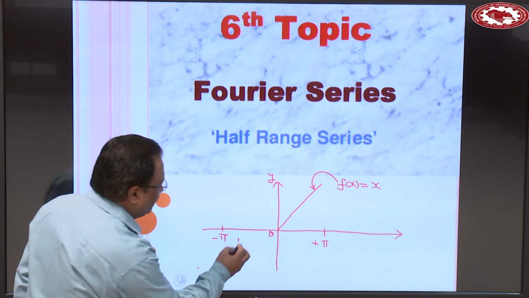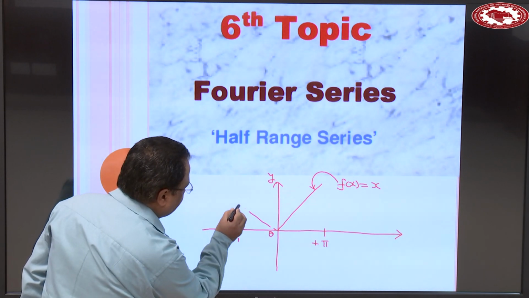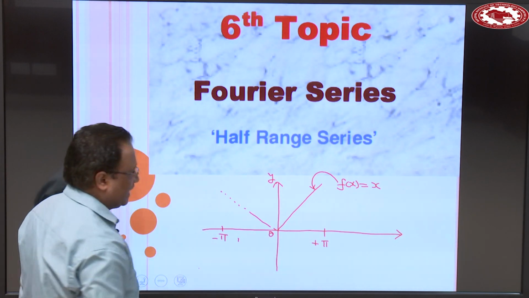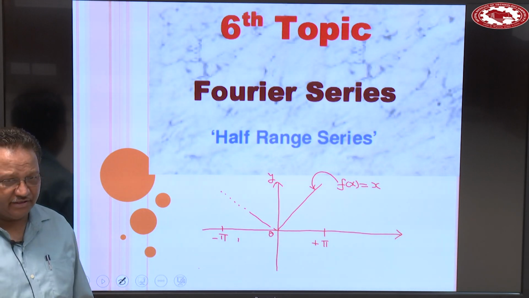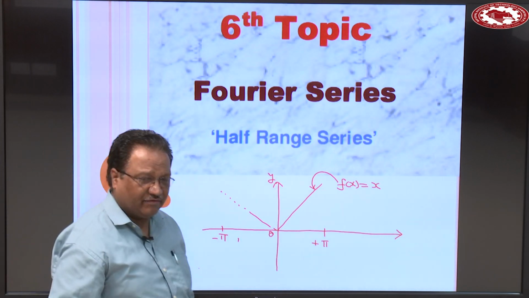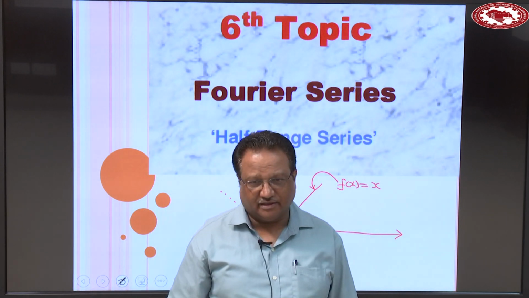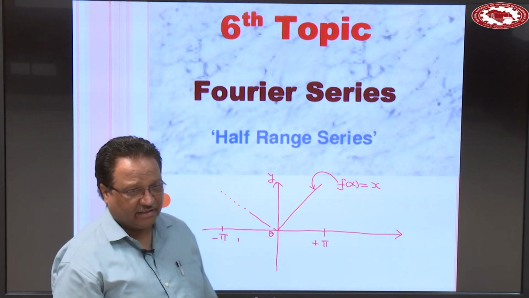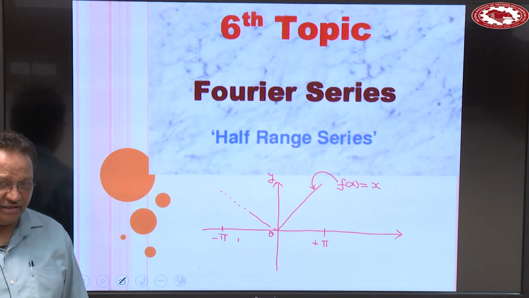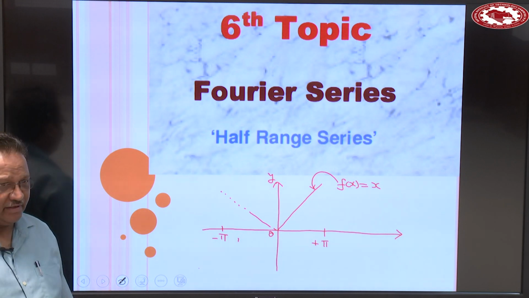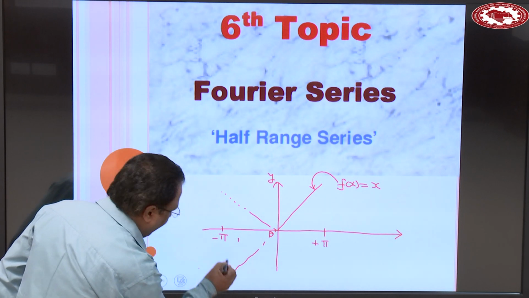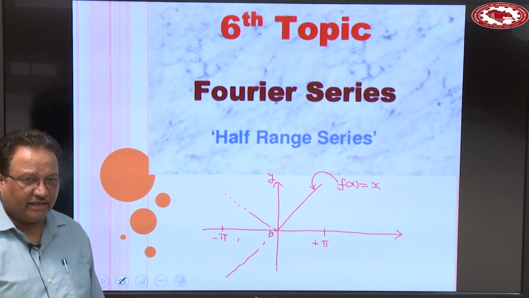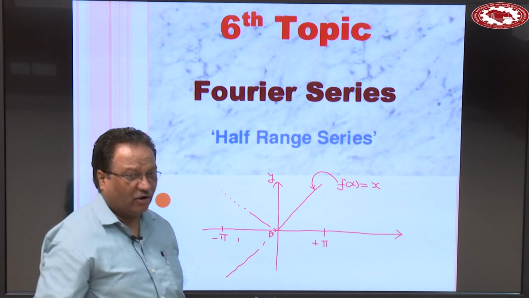So when you see the reflection about y axis, then we have this type of line. Then it becomes an even function. And you know, when we have an even function, then the series has only cosine terms. If you see the reflection of this curve about the origin, then it becomes an odd function.